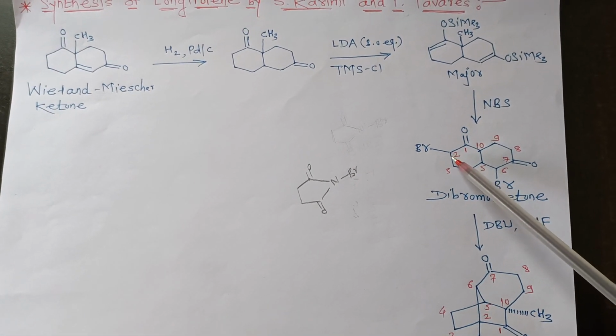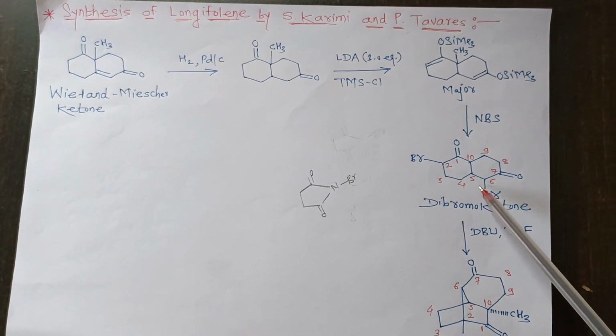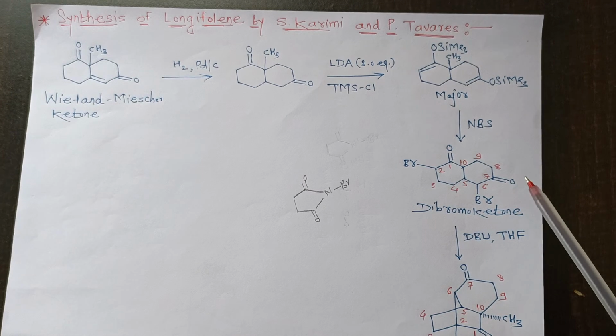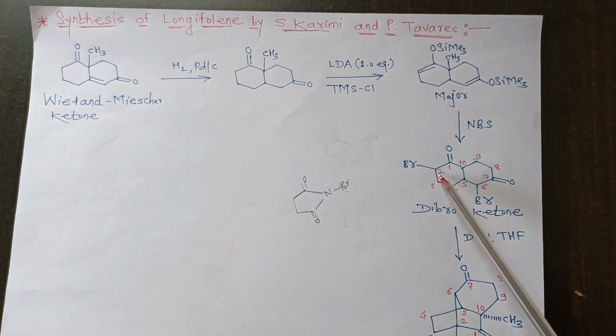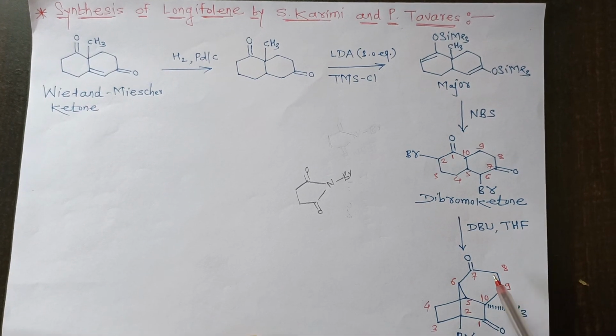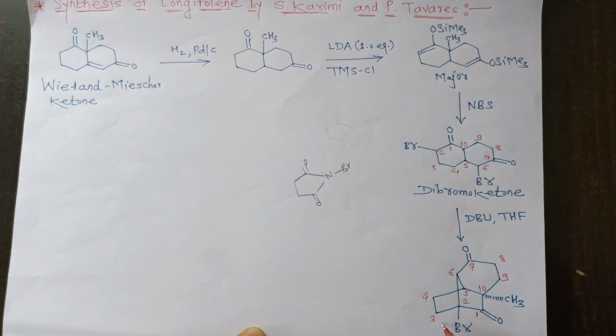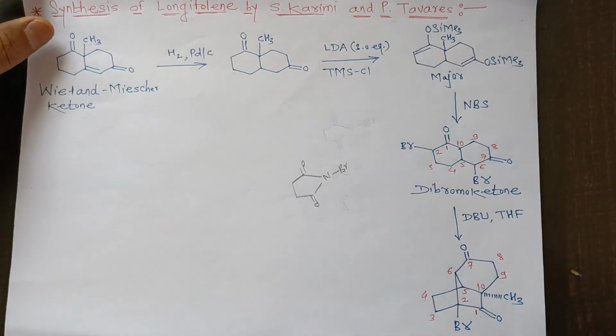Then that carbanion will react at the 6th carbon atom and the bromine will be removed. So there is a bond formed between C2 and the 6th carbon atom and there is development of a new cyclic ring system. So this is the tricyclic ring system.